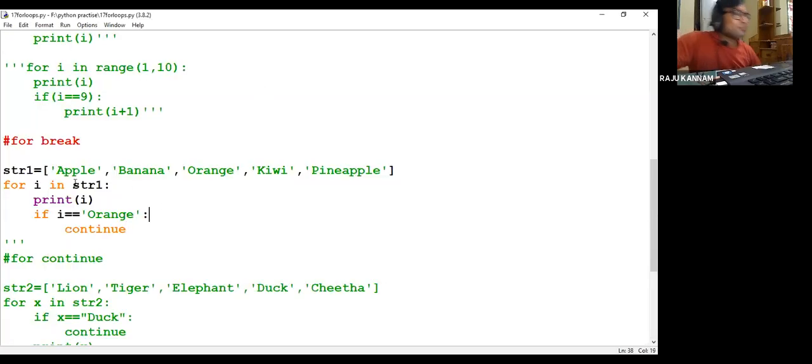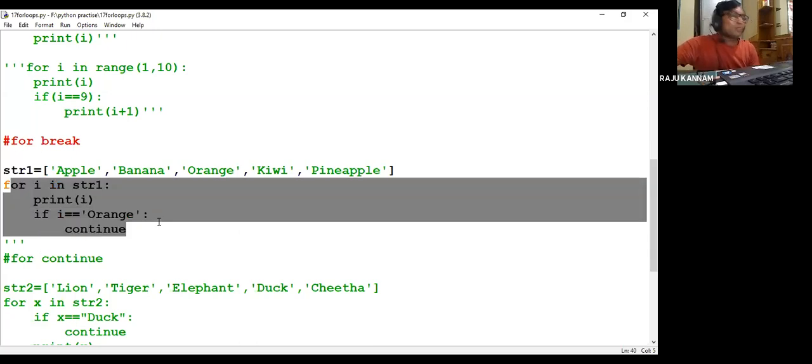Because here we are printing before continue. After the continue statement, there is no other statement. What will the continue statement do? Whatever statements are there after the continue, they will be skipped. Here we have not written any statement after continue, so it is still printing. In Python also it will skip, but in Java also if you write this code, it won't skip orange.